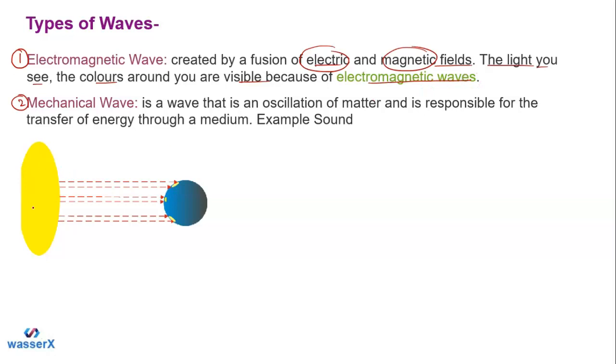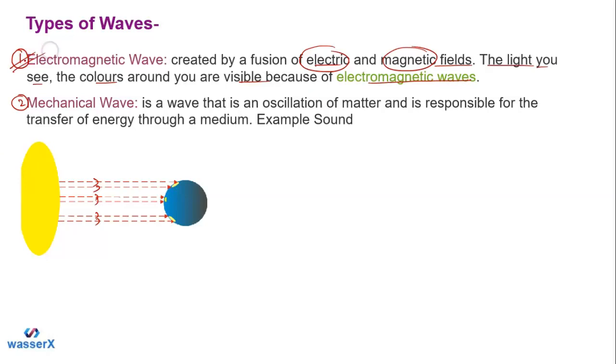As you can see in this picture, this light is coming from the sun to our planet Earth. So how does the light come? There is no medium in this space, as you know. There is no air, nothing is there. Still the light can reach our planet. So how is it coming? You know, students, light is coming because light forms the electromagnetic wave. So light has which kind of wave? That is basically the electromagnetic wave, and it is created as a result of vibrations between the electric field and the magnetic field. Okay, so that is the first thing.